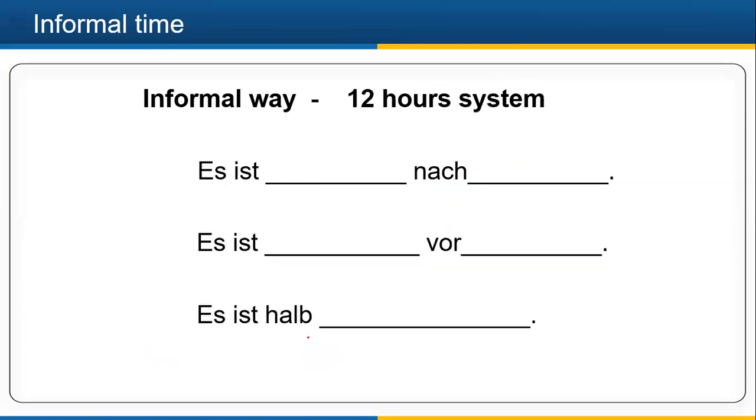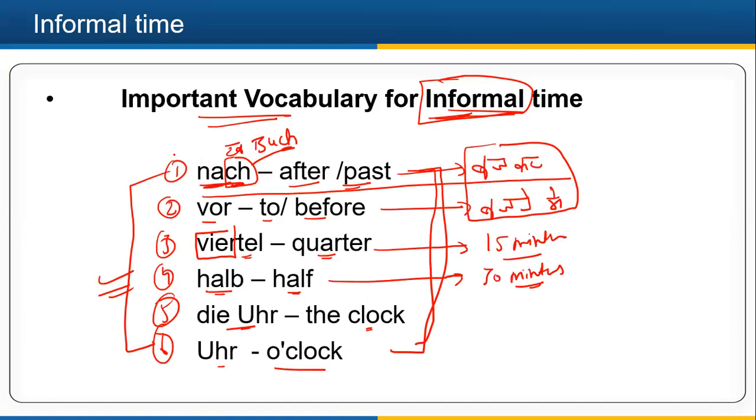All right. Now here are three structures for you. A few vocabulary words, these are important words. Six important words for you: nach, vor, Viertel, halb, and then the Uhr. See, Viertel, 15 minutes, if I talk about this clock, right? So 60 minutes in total.